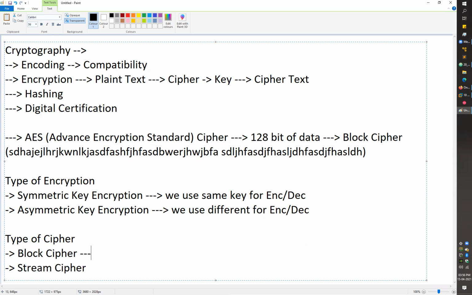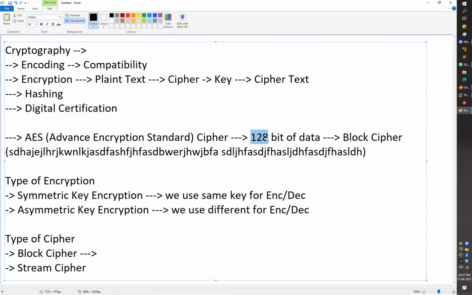In case of a block cipher, your cipher, or you can say your algorithm, can only encrypt a fixed amount of data at a time, right? Like if I go with the previous example of AES, my AES can only encrypt 128 bits of data at a time, right? Let's say I have data like 10 MB. At that time, what will my system do? My system will create multiple blocks out of that 10 MB data, and the block size there was 128 bits, right? And then my system performs encryption on those blocks one by one.